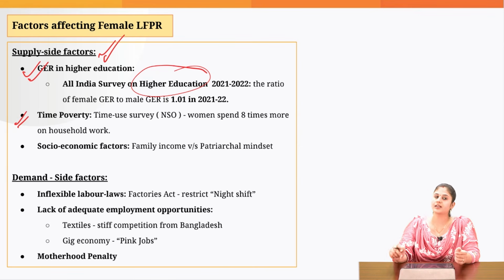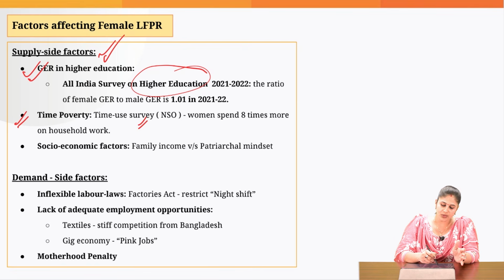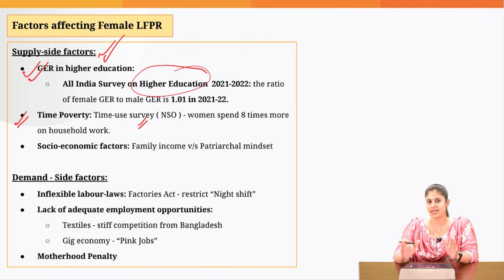Then another factor is time poverty. Time poverty is how much time I am left with for my personal growth. When you look at the time use survey, which is carried out by the National Statistics Office, women end up spending 8 times more time on unpaid care work or household work as compared to men. That simply points to the fact that females are left with less time which they can actually use for personal growth.